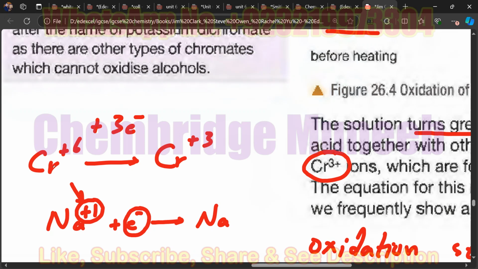In the same way, chromium +6 means this +6 is the charge or the oxidation number of the chromium, and this +3 is the charge or the oxidation number of the chromium on the right side. So basically it has gained 3 electrons, so that the +6 is now cancelled. The 3 electrons have cancelled 3 plus charge of the chromium, and now we are left with only chromium 3 plus. Is it clear?